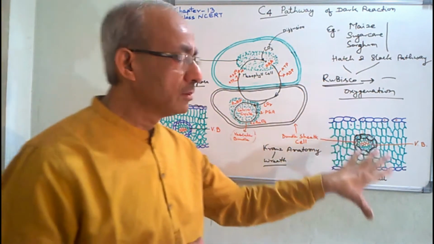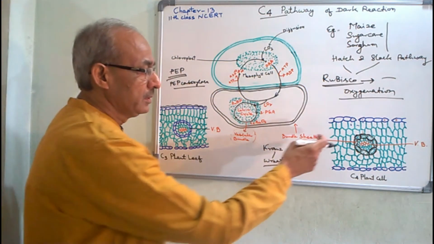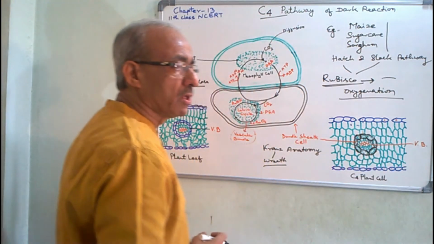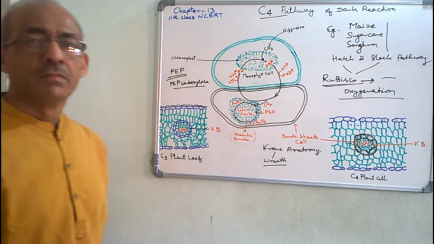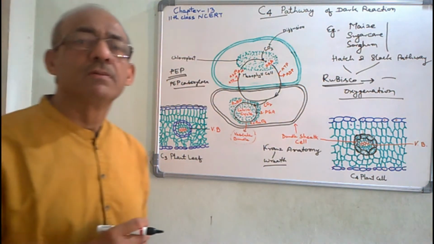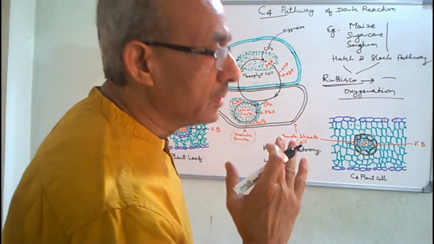By this way, photorespiration does not take place, and ultimately after completion of Calvin cycle in the bundle sheath cell, the biosynthesis of carbohydrate takes place.